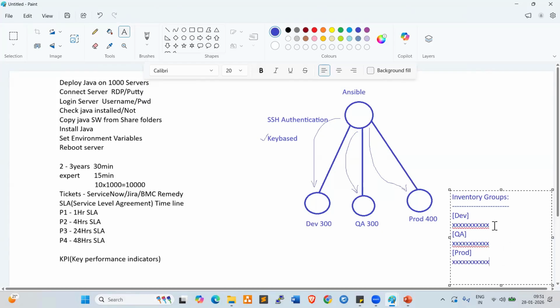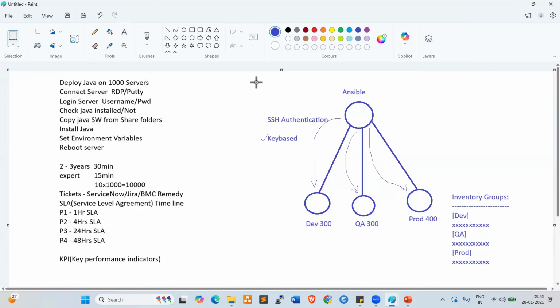For example, Java should be installed on only development servers. We can select the dev group. QA servers require testing tools. We can select the QA server. Prod applications should be deployed onto prod servers. We can select the prod group. Like that, we can segregate. Clear, right? This is the way we can configure the inventory groups.